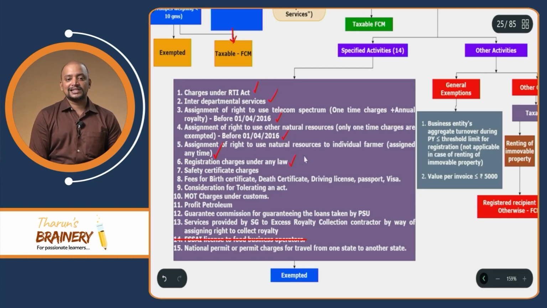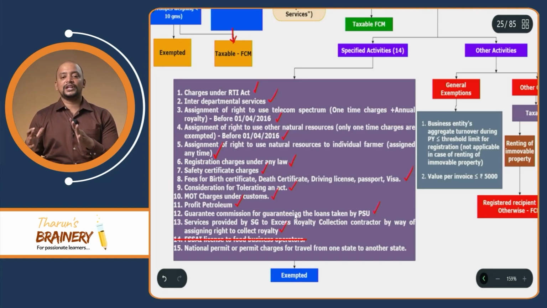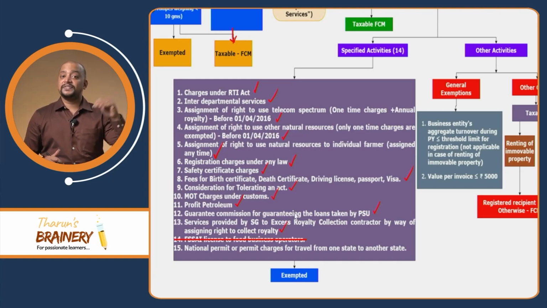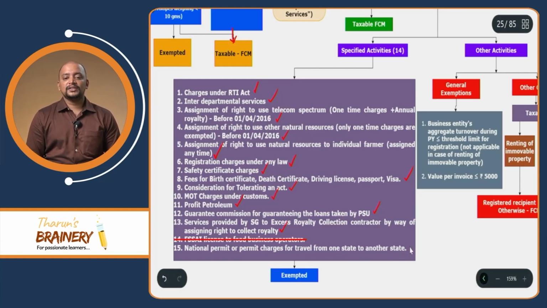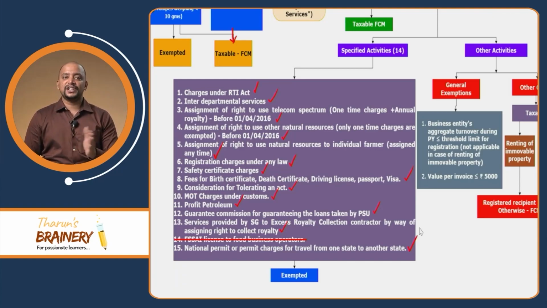Then registration charges under any law, safety certificate charges, then birth certificate, death certificate, visa, passport, driving license, consideration for tolerating an act, then MOT charges under customs, then profit petroleum, then guarantee commission for guaranteeing the loans taken by PSU, then services by state government to excess royalty collection contractor. So this FSSAI license was exempted, now it becomes taxable. Then the 14th, last one, is national permit or permit charges for travel from one state to another state.